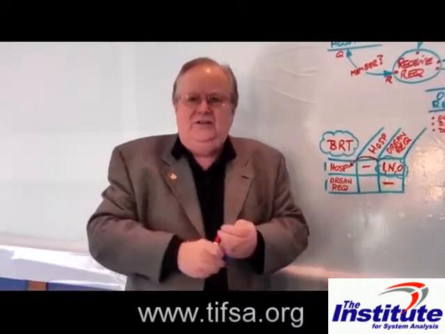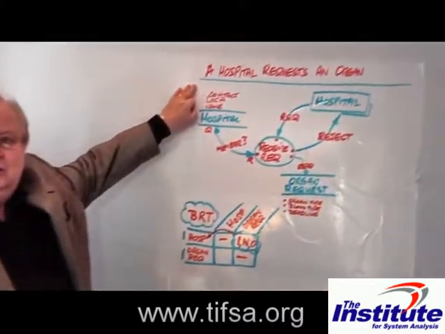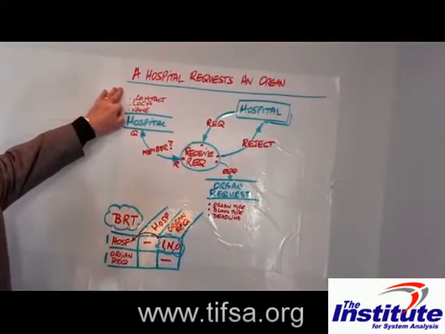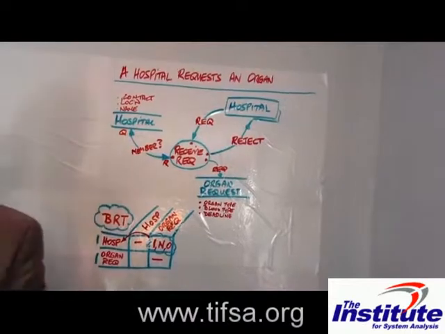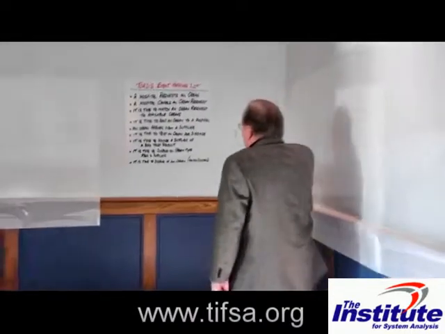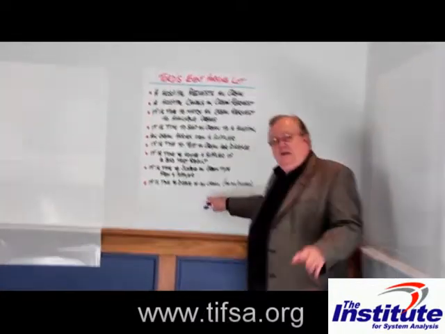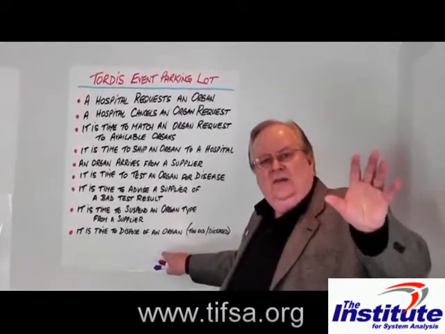And the event in this case is a hospital does not request an organ. The hospital does not request an organ. Now, that event has to be added to our event list unless we felt we've already dealt with it in one of the diagrams that we do.